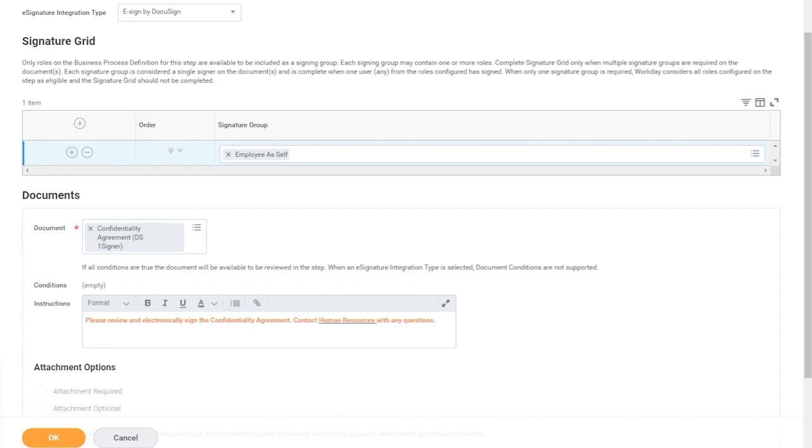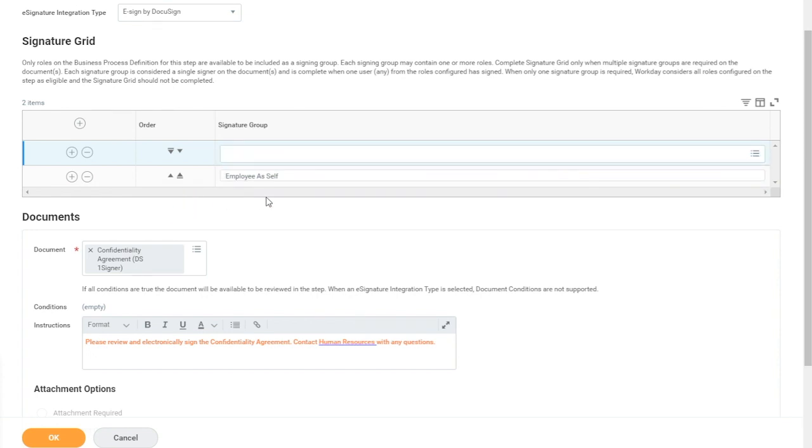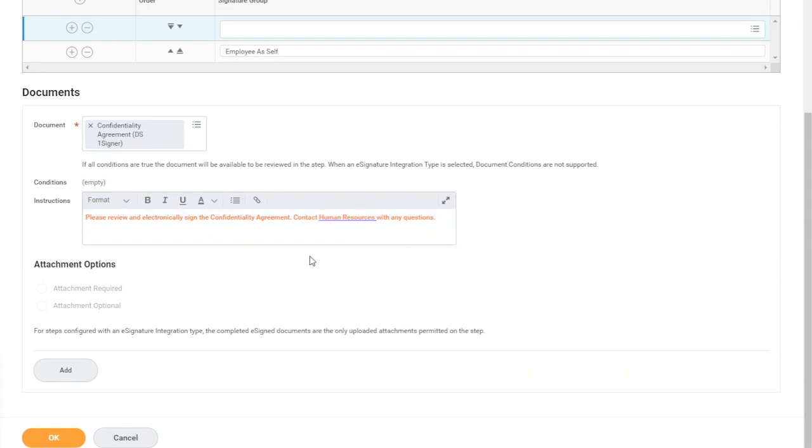Workday also manages the signing groups. For example, if I added here perhaps all HR managers, Workday manages that group within the Workday platform, not within DocuSign's signing group system. When the first person in that Workday signing group picks up the action on the DocuSign envelope, Workday will take care of removing the other members of the group to prevent duplicate actions. Another thing to note is that the order of entry on this table determines what the routing order is of the recipients. Okay, now that we've got our recipients, let's take a look at the document we're going to send as part of this workflow step.